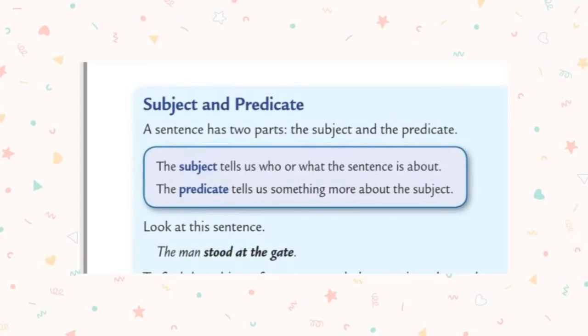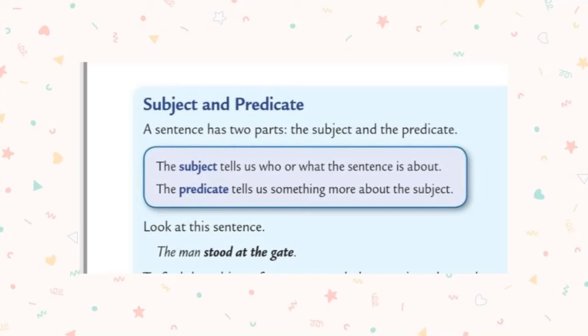Students, let us see what is subject and predicate. A sentence is divided into 2 parts. One is subject and another one is predicate. Okay. What do you mean by subject? The subject tells us who or what the sentence is about. This is known as subject.